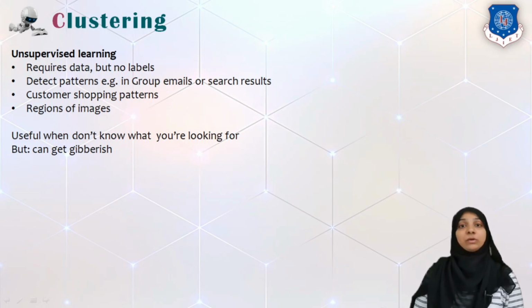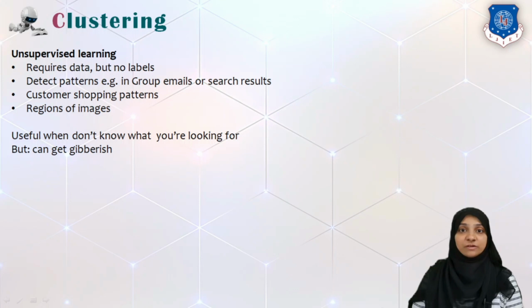Then we can find out the regions in an image. Say for example, one image is shown and within that image I have to identify one particular object, like whether there is a tree or a t-shirt, or a special kind of object, or a road or a car or a bike. Like that we have to identify the sections or the regions of an image. We do this by using the clustering method of unsupervised learning.